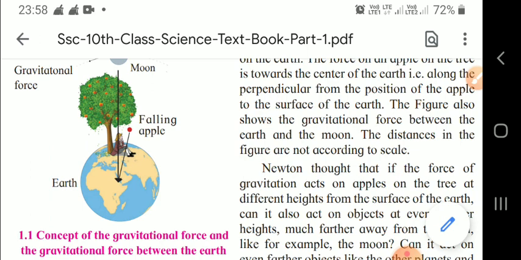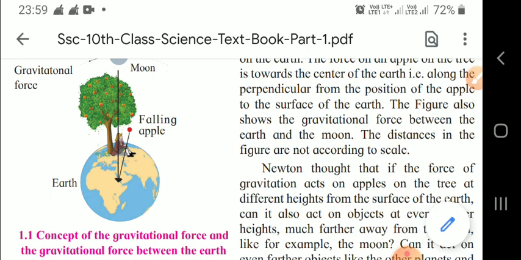Here Newton thought that if the force of gravitation acts on an apple on the tree at different heights from the surface of the earth, can it also act on objects at even greater heights? Like we can see the moon. The moon is at a very great height. So is it possible for that? For that, we are going to study now.